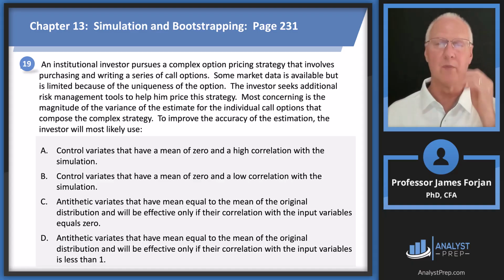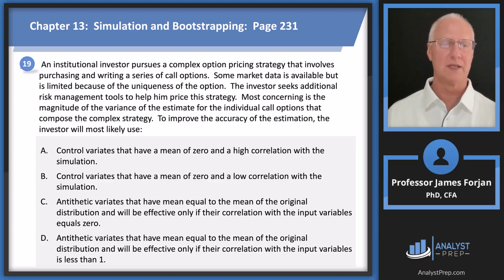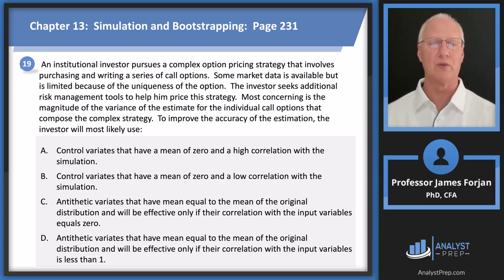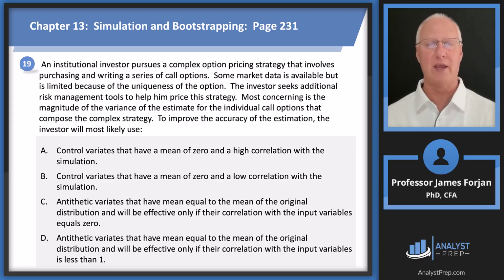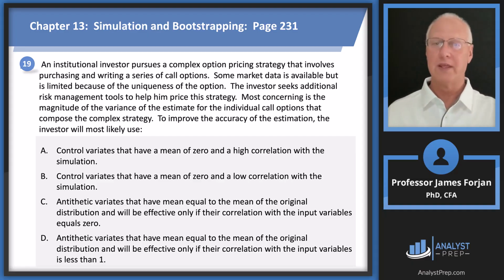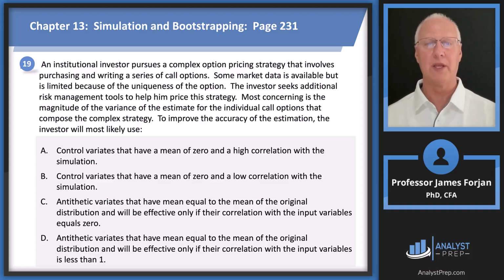Remember that law of large numbers? So wouldn't it be awesome if we could just simulate and simulate and simulate? But that takes a lot of time, takes a lot of money, takes a lot of resources. So we have these 2 things that kind of streamline them. We have the antithetic variance and the control variance. And the big difference between the 2 is the antithetic variance. These things have negative correlations with the observations inside of the simulation. The control variance, they have a mean of 0, but they have low correlation.